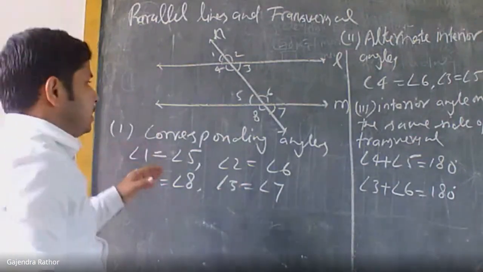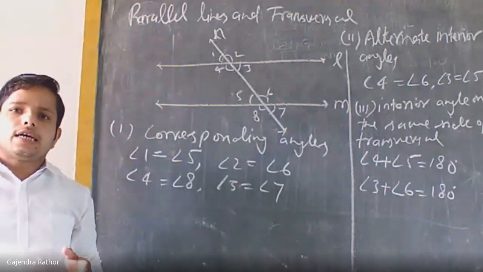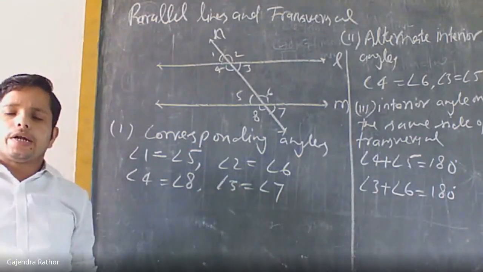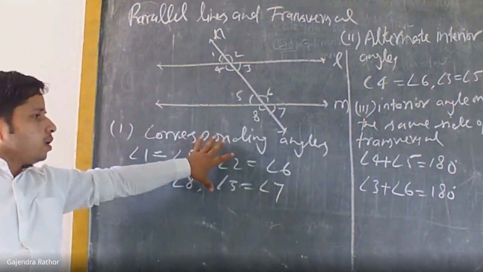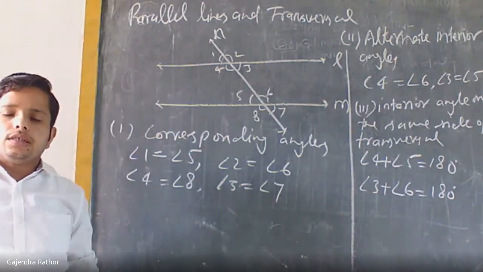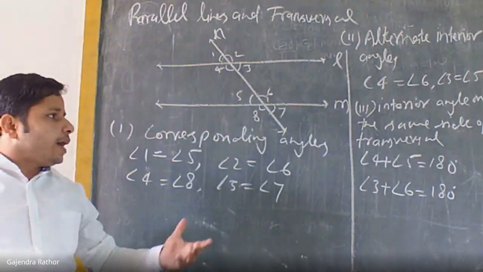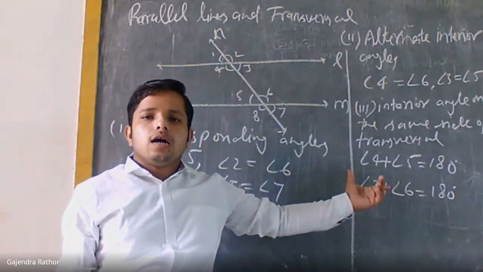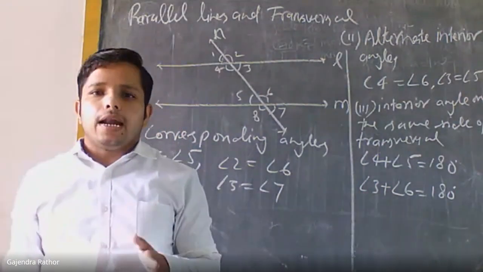So these are the different angles formed when a transversal intersects two parallel lines, and their properties. Second, the reverse of the properties is also correct. For example, if the sum of two interior angles on the same side is 180, the lines definitely will be parallel.